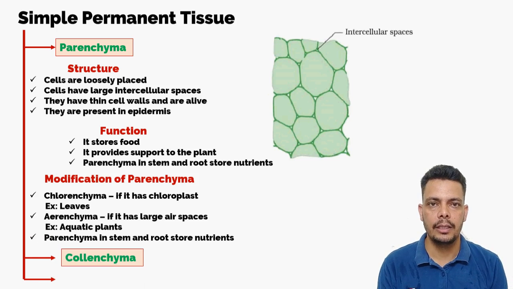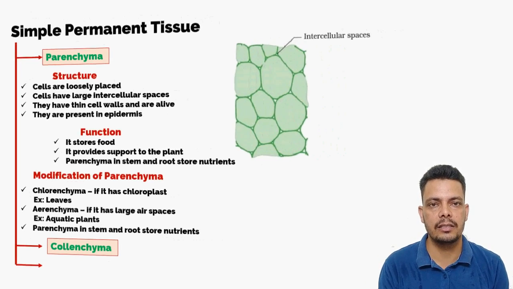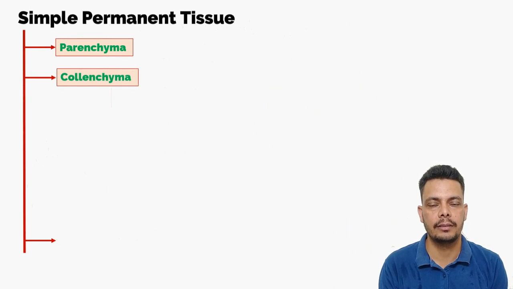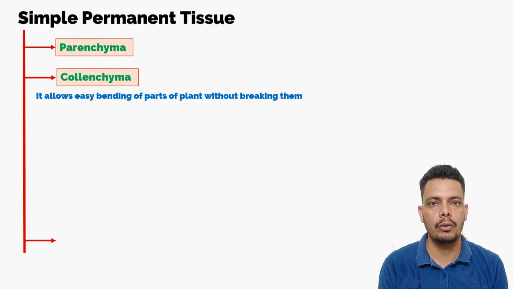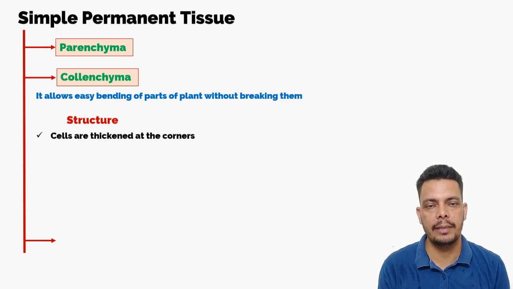Now our next permanent tissue is collenchyma. As you know, if a plant doesn't bend, it can break by wind and by any injury. So now you see the twigs of the branches of the plants are bending, the stem also bends to some extent. So there is a tissue called collenchyma. This tissue is responsible for bending of the plants, stem and twigs.